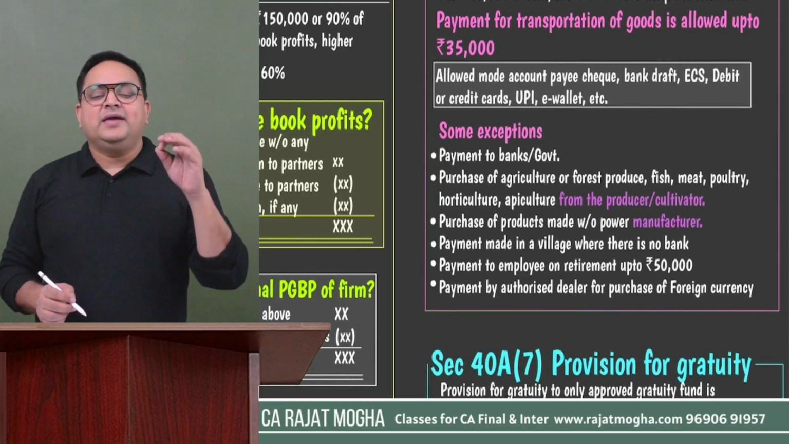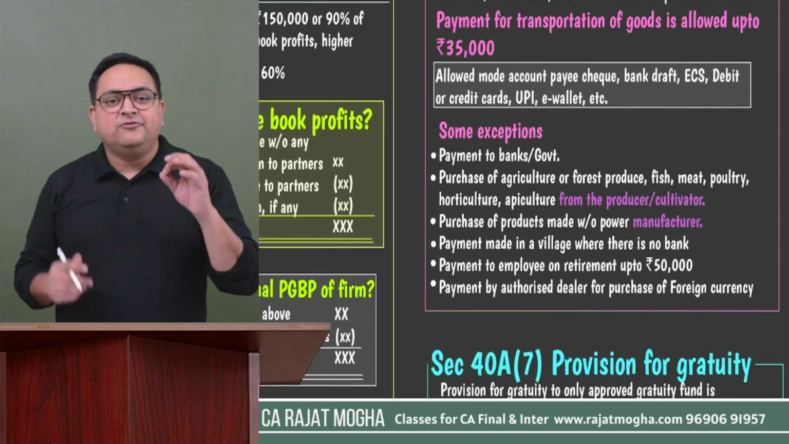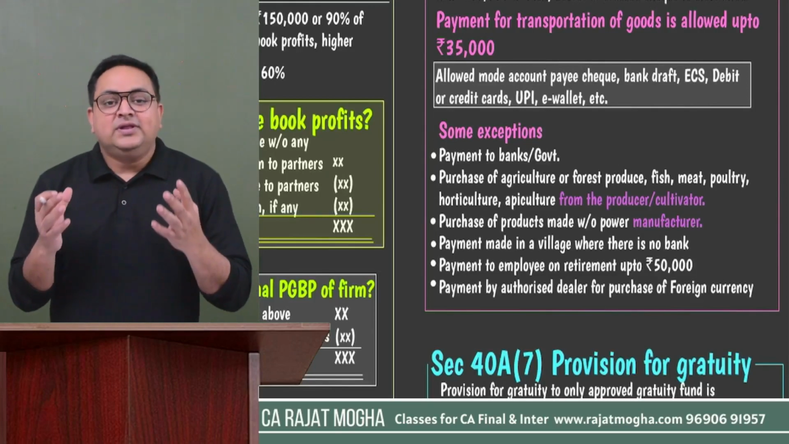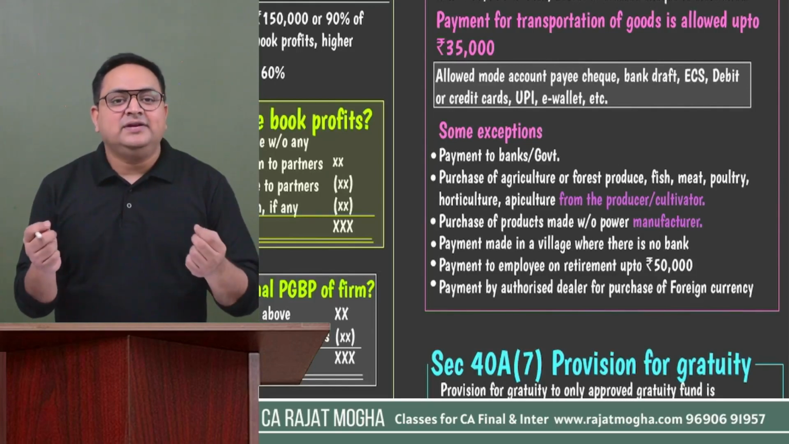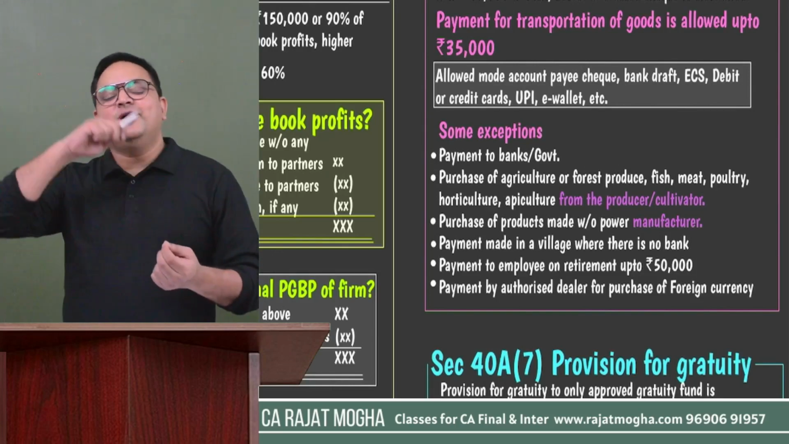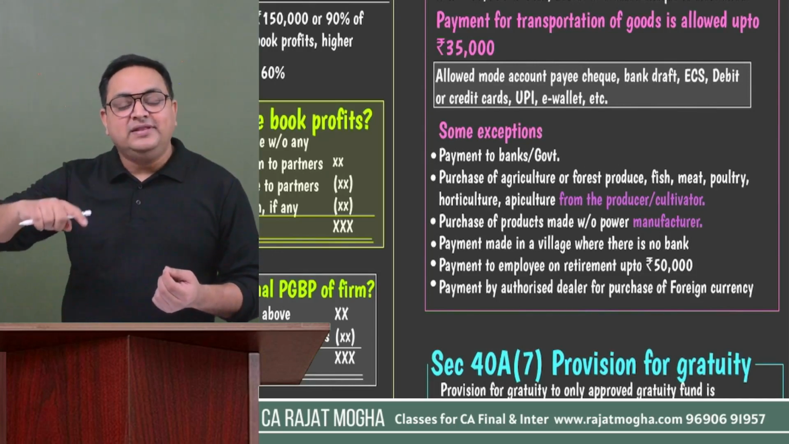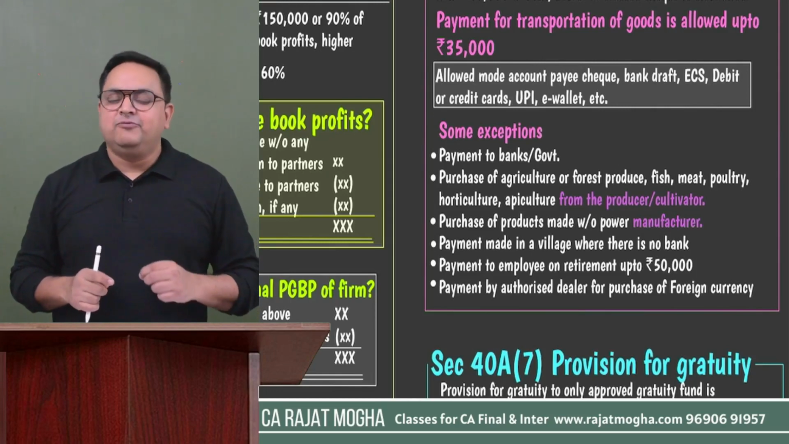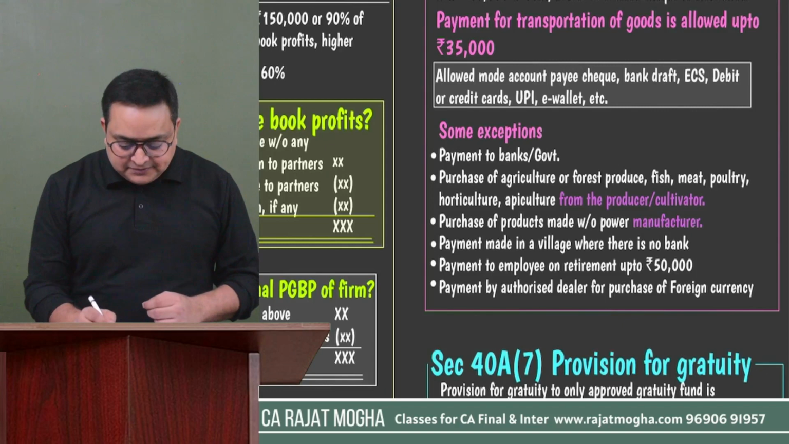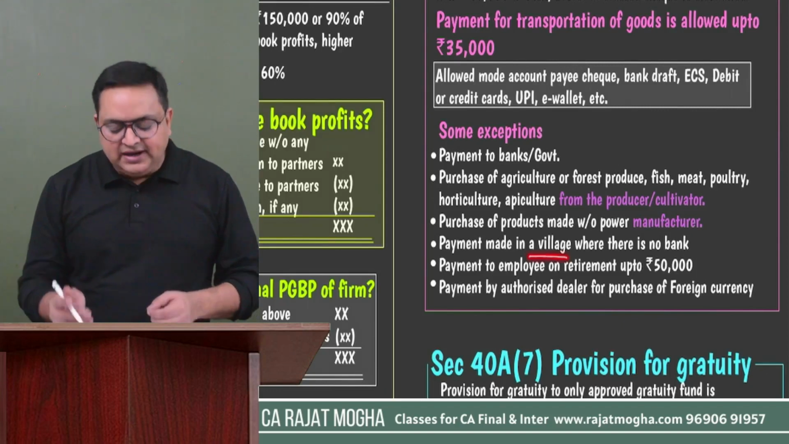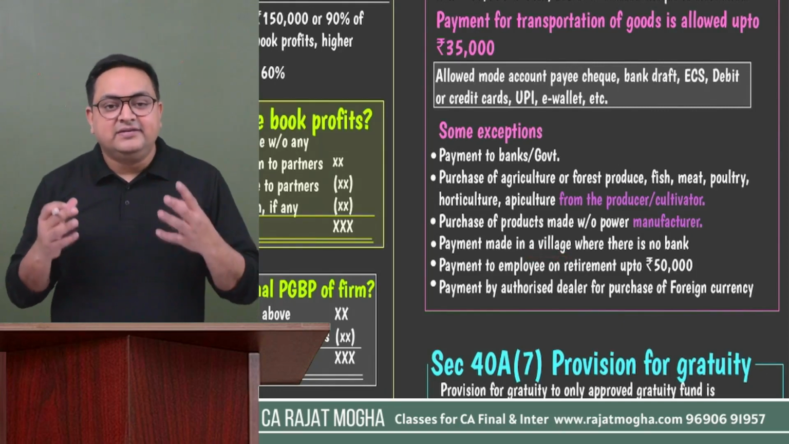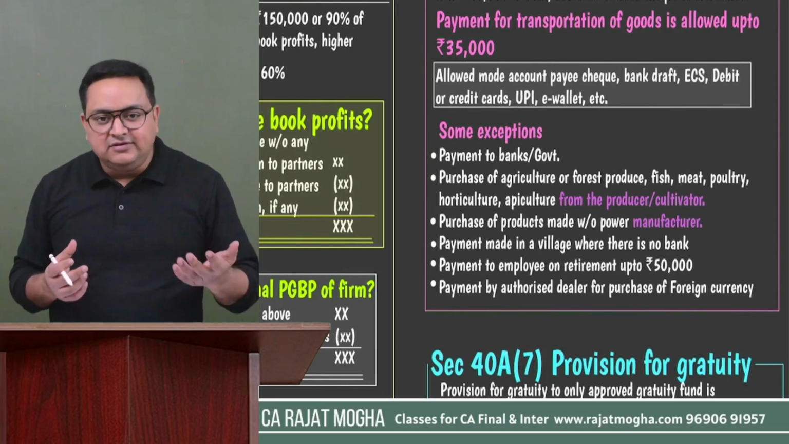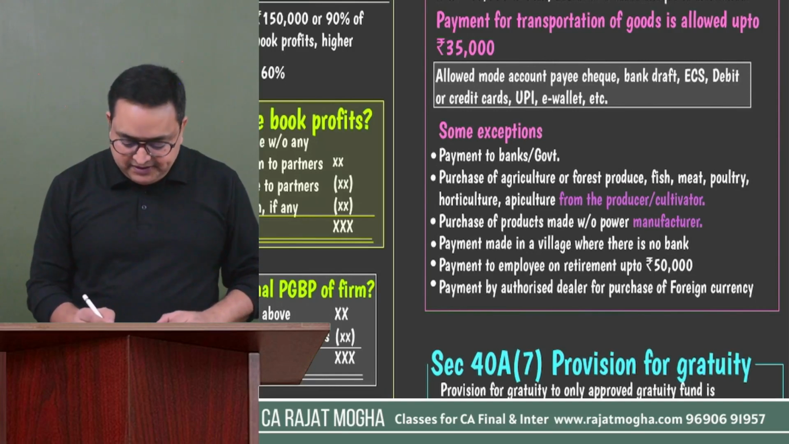And also, if you are making a payment to a person who is a manufacturer of certain products, these are handicraft products, made without the aid of power, without the use of electricity. If you are making a payment to that person who is actually the first manufacturer of these things, then you can make a payment of more than 10,000 also, right? And if you are making a payment in any village or any such place where that person resides or is into business, and that person does not have any banking services, in that case also you can make the payment.